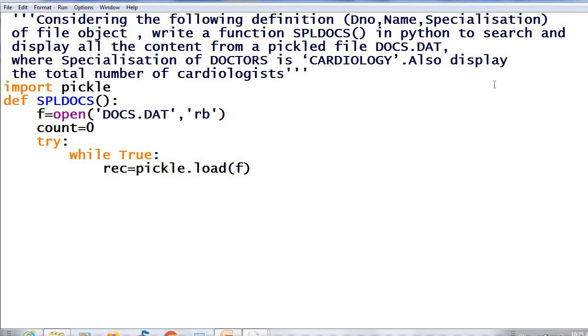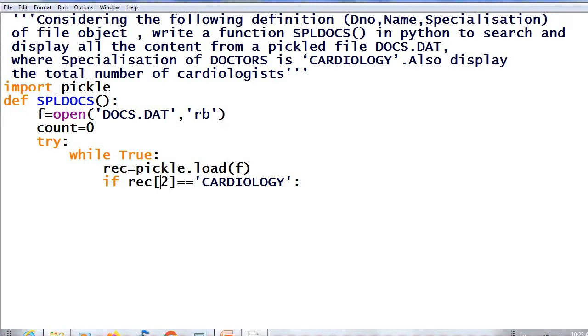Then next step we have to check whether the specialization is cardiology or not. For that, if rec of 2 equal to cardiology colon.